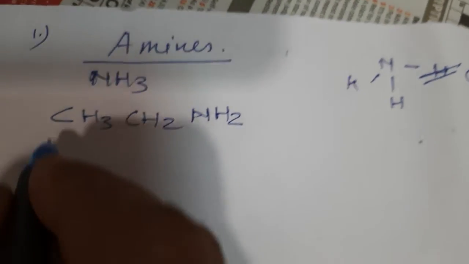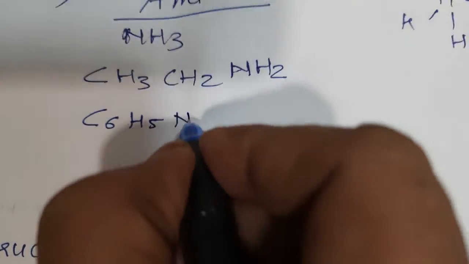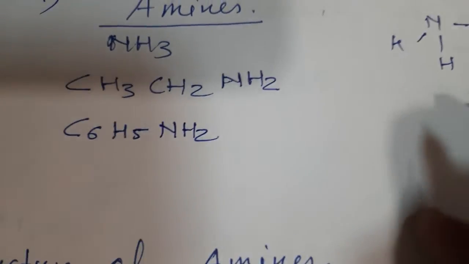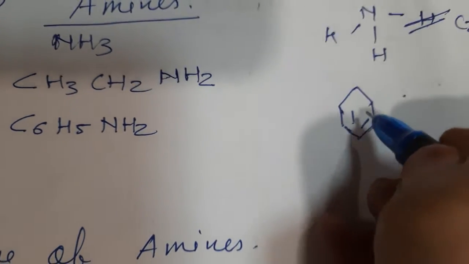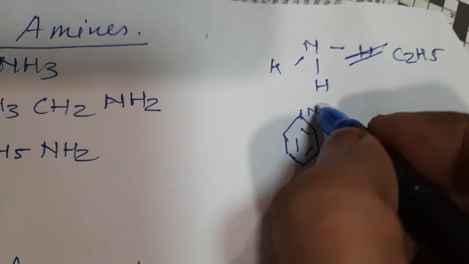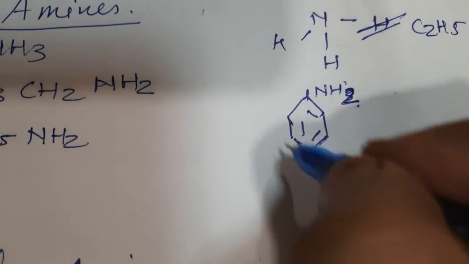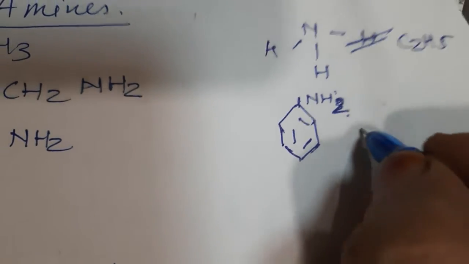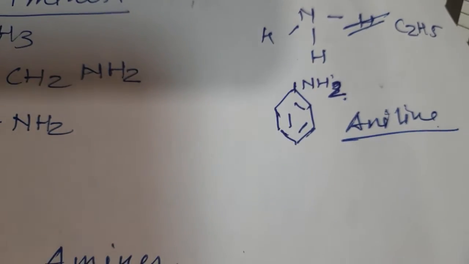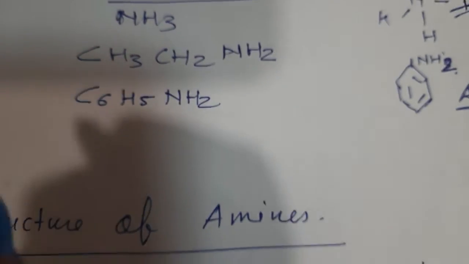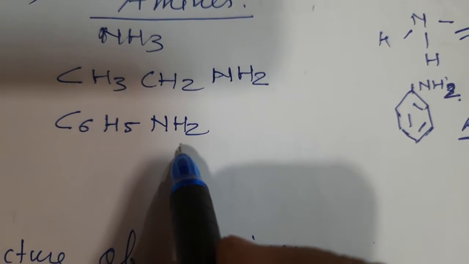Similarly, if I write here C6H5NH2, put here NH2. One hydrogen is replaced by this phenyl group. So this compound is known as aniline or benzenamine. Aniline or benzenamine. Correct?